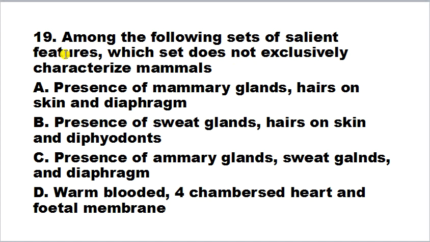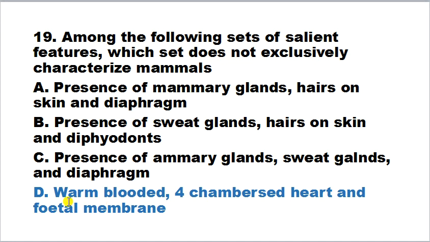Among the following sets of salient features, which set does not exclusively characterize mammals? Presence of mammary gland, hair on skin and diaphragm. Yes, this is the characteristic feature of mammal. Presence of sweat gland, hair on skin and diaphragms. Yes, this is also a characteristic feature of mammals. Presence of mammary glands, sweat glands and diaphragm. Yes, this is also a feature of mammals. Warm-blooded, four-chambered heart and fetal membrane. So D is correct answer.